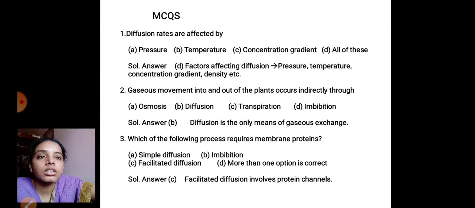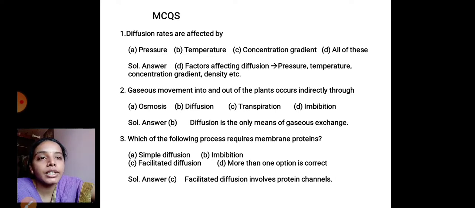So here the given options are pressure, concentration gradient, temperature, and even density also it depends on. So the correct option for this question is D, all of these. The factors affecting diffusion involve pressure, temperature, concentration gradient, density, etc.